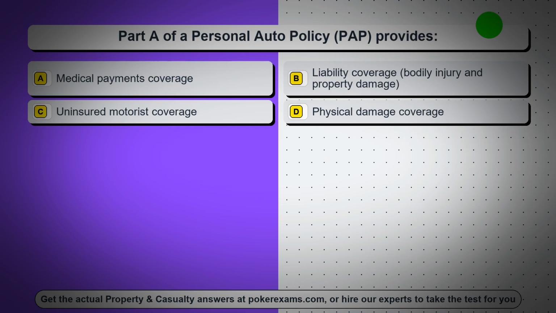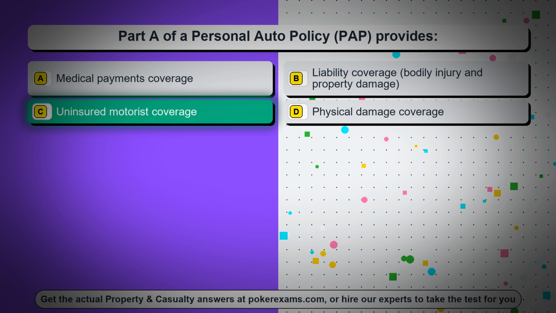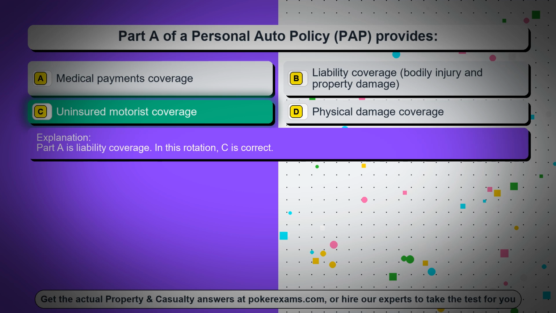Question 98. Part A of a personal auto policy, PAP, provides. Option A, medical payments coverage. Option B, liability coverage, bodily injury and property damage. Option C, uninsured motorist coverage. Option D, physical damage coverage. The correct answer is option C, uninsured motorist coverage. Part A is liability coverage. In this rotation, C is correct.